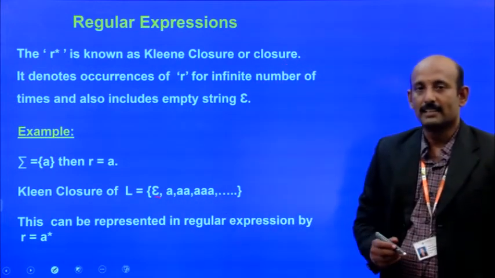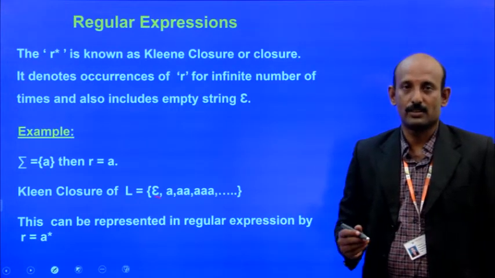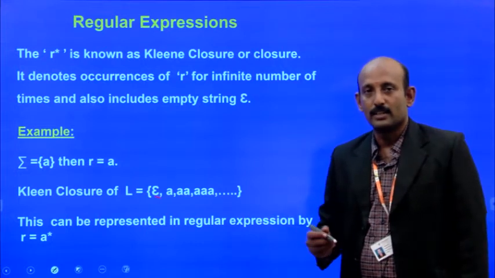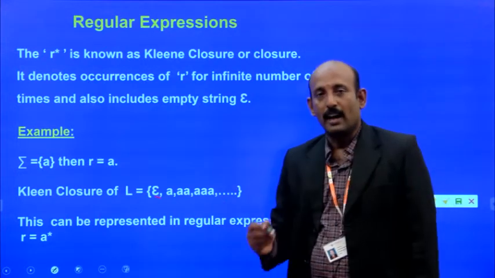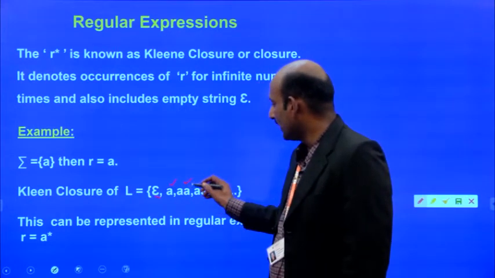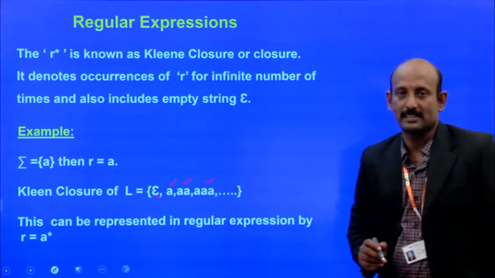And next, it has 0 or more occurrences, so it may be 0, which is denoted by epsilon, and 1 means 1 A, 2 A's, 3 A's and so on, n number of A's.